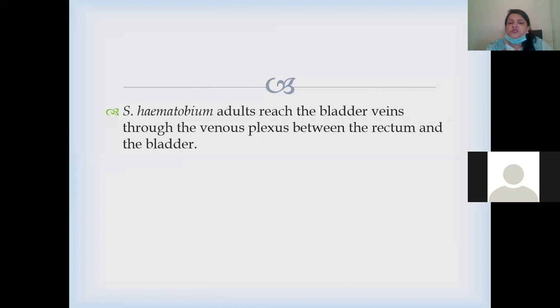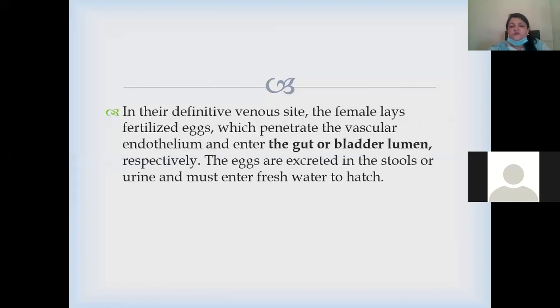The haematobium adults reach the bladder veins through the venous plexus between the rectum and the bladder. In their definitive venous site, the female lays fertilized eggs which penetrate the vascular endothelium and enter the gut or bladder lumen respectively. If the first two are involved, they will go directly to the gut, while if the third one, haematobium, is involved, it will go to the bladder lumen.